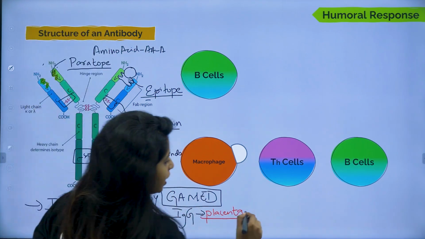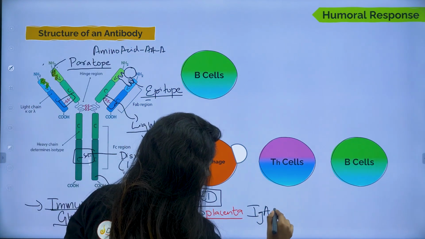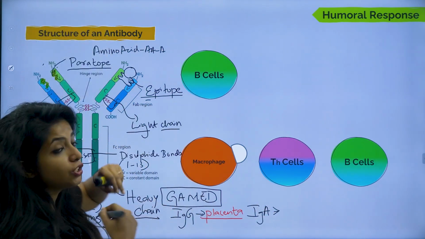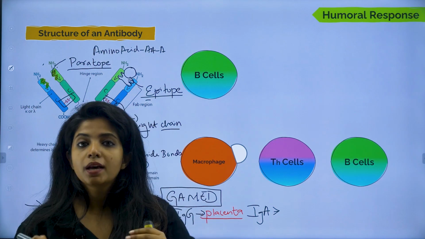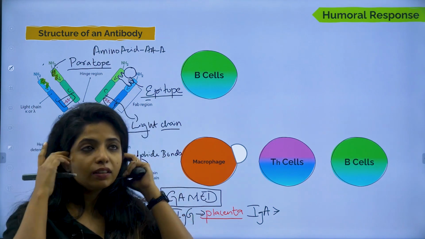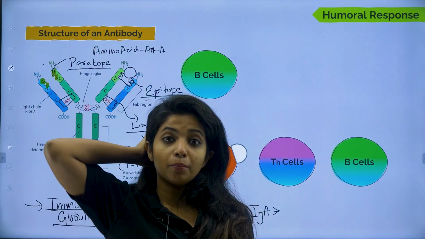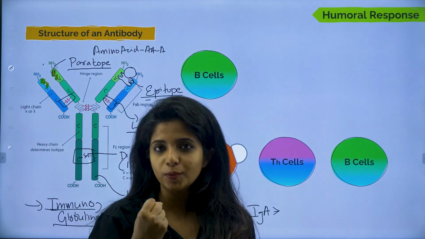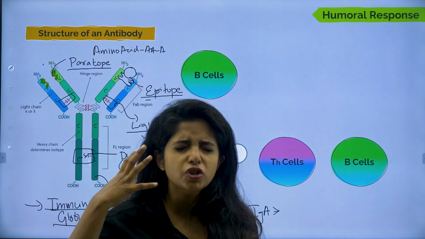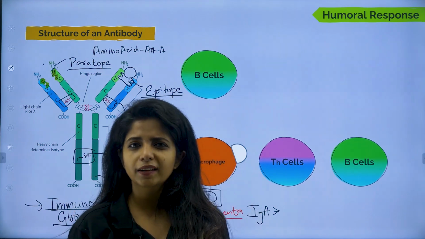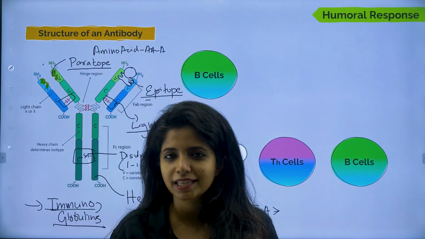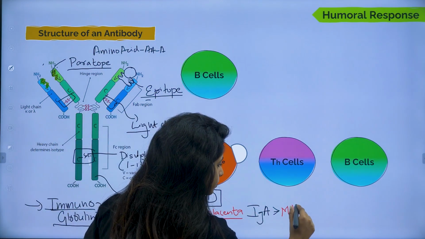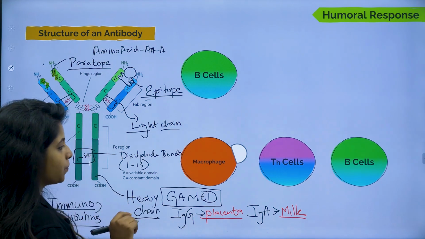Talking about IgA. Basically again this is also transferred from the mother to the baby during lactation. So you might have seen that mothers should be breastfeeding their children during the initial days, because they have something which is known as colostrum, the first milk, yellowish milk, which is rich in antibodies. So babies cannot make their antibodies as of now. We have to transfer them for some time at least. So basically IgA is being transferred from the milk.